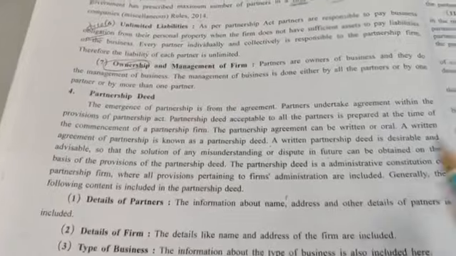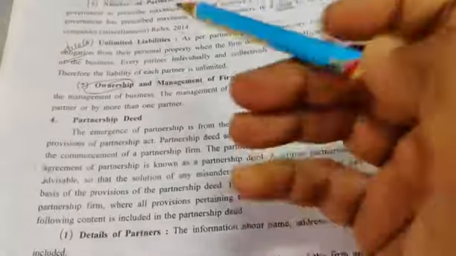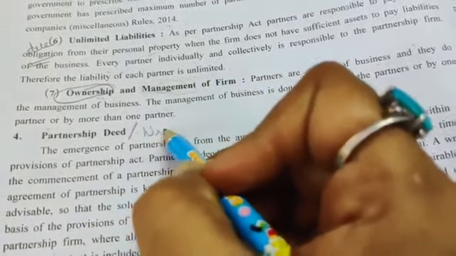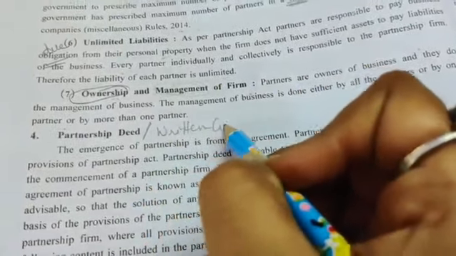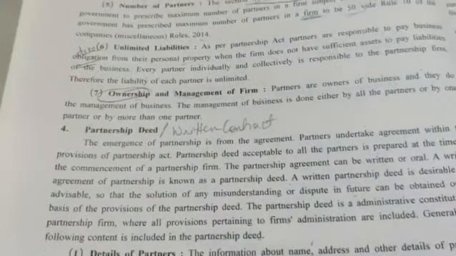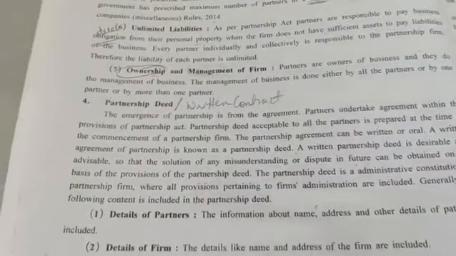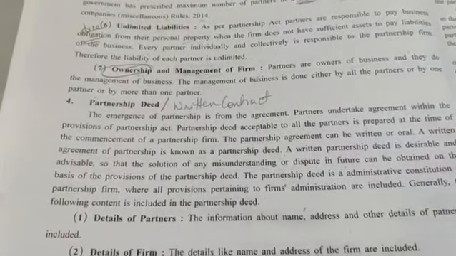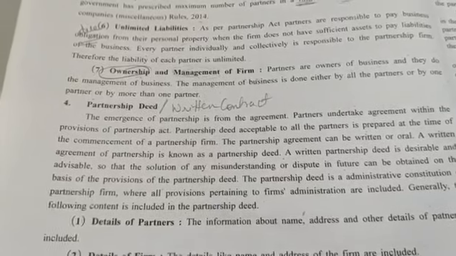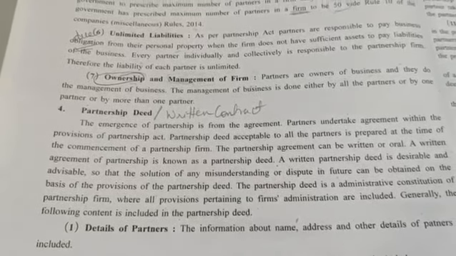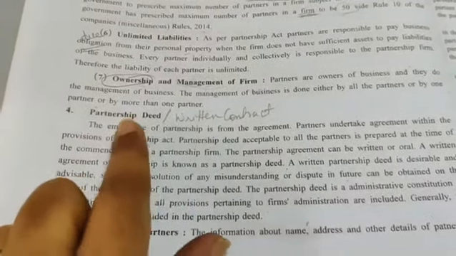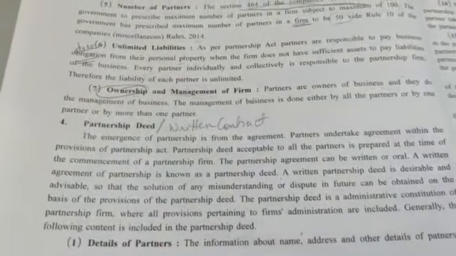Next is the partnership deed. In short, remember what we mean by partnership deed. It is nothing but the written contract. When the partners have a written contract among themselves, that is known as the partnership deed. The partnership emerges from the agreement. Either it can be oral or written, but written is more advisable, and that written contract is known as the partnership deed. Fine.